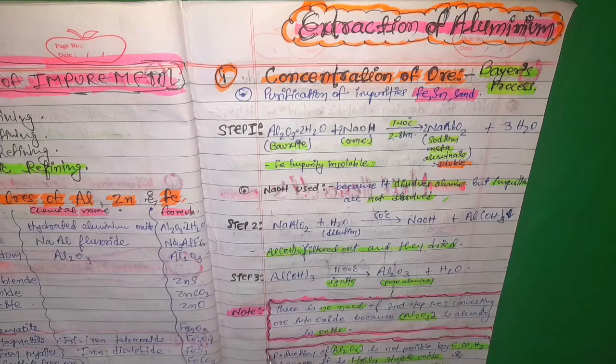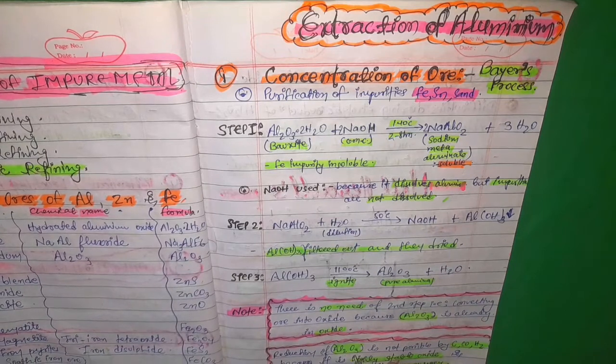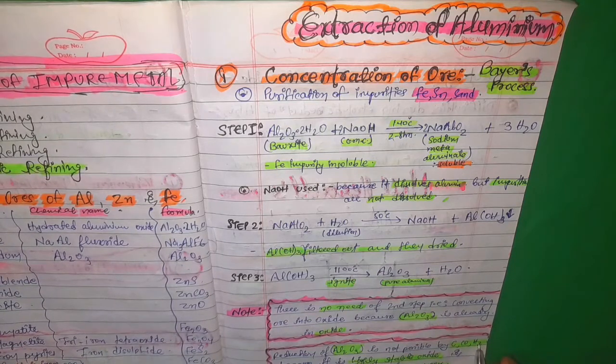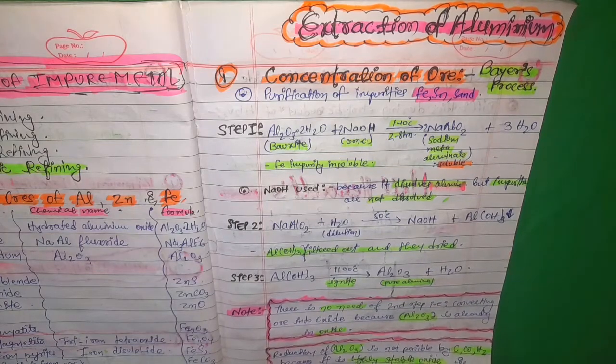Now the third note I have written here is that reduction of alumina is not possible by carbon monoxide or water, because it is highly stable and has a high affinity for oxygen. Al2O3 will not be reduced by carbon monoxide, water, or hydrogen, because it is a very stable oxide with high affinity for oxygen.